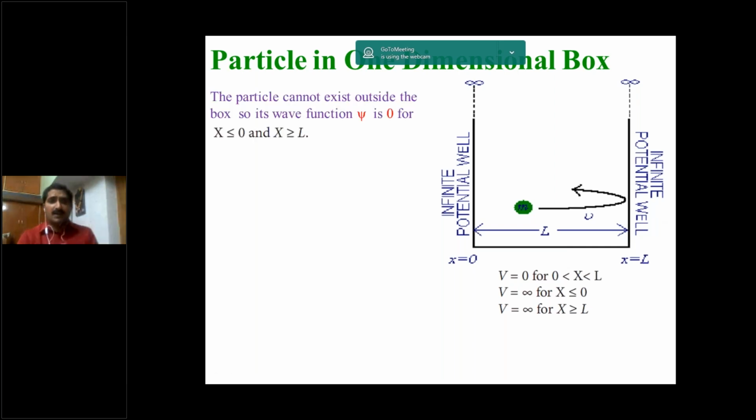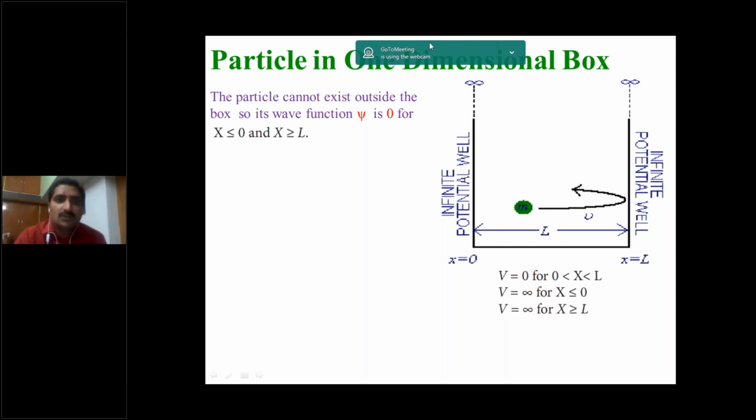So the particle cannot exist outside the box. Why? Because the particle does not have sufficient energy to overcome the box. So the wave function for the particle outside the box is 0. That means at the potential well, here the function is 0, here also the function is 0. So the wave exists in between these two walls.